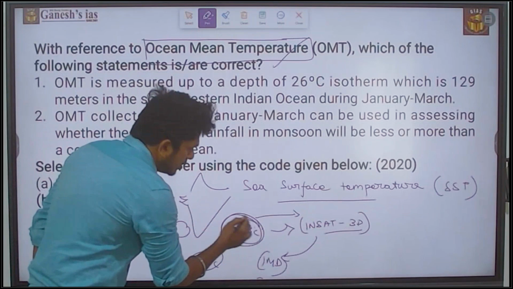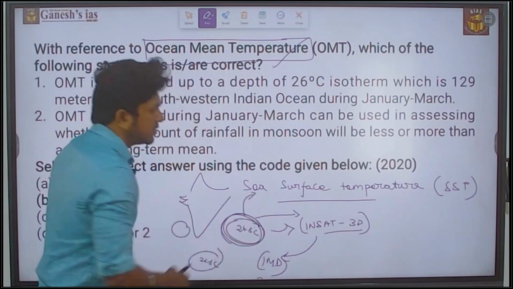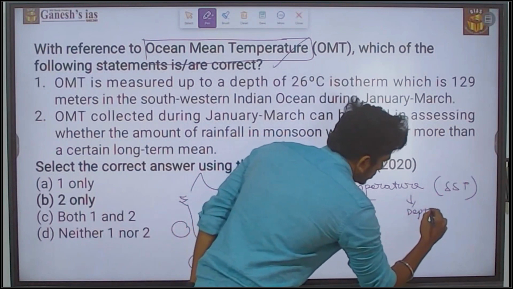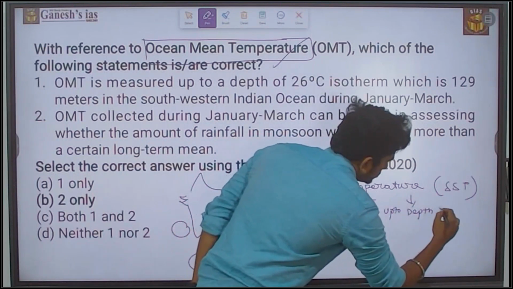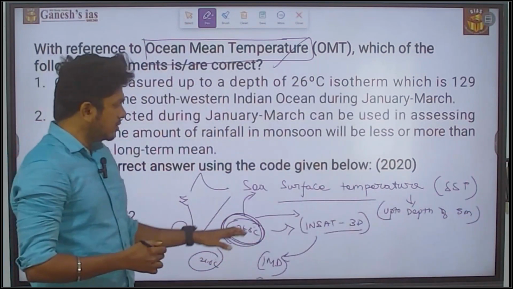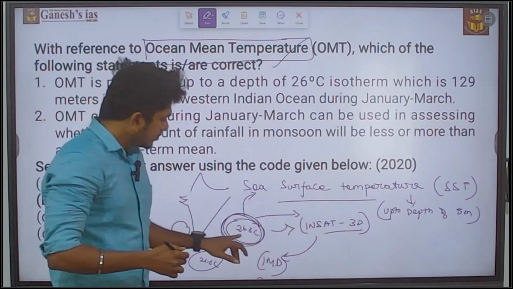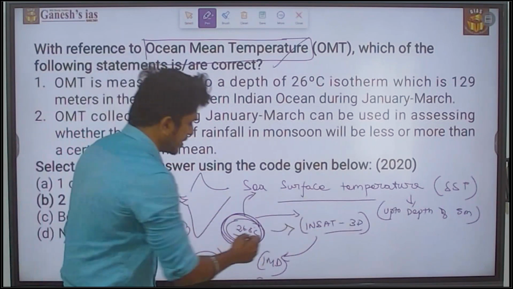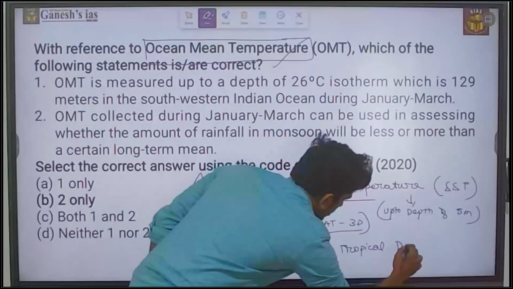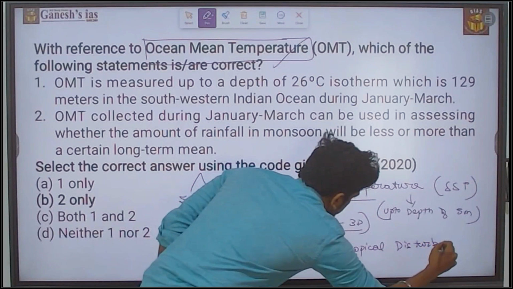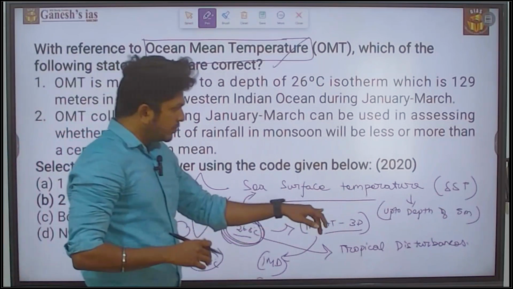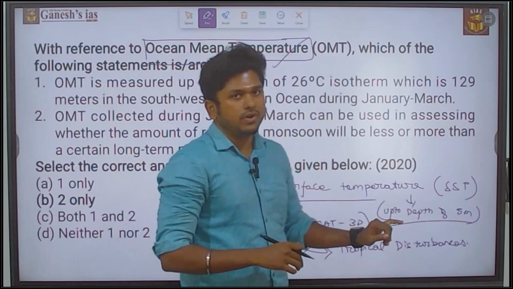But for this measurement, they are using the sea surface temperature, which means the depth up to 5 meter is measured in the sea surface temperature. This is how they measure it. So actually this 26.5 degrees Celsius is the tropical disturbance. This is the first stage of the cyclone, and this first stage is measured up to the depth of 5 meter.